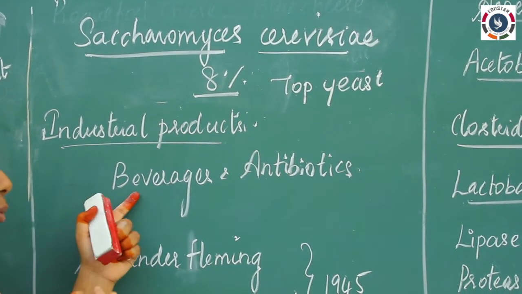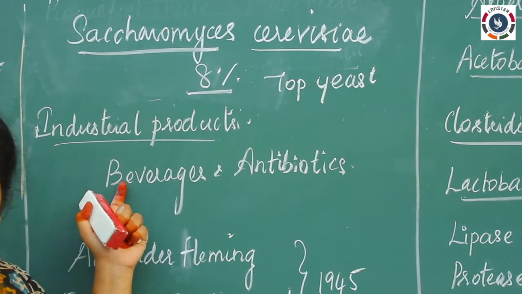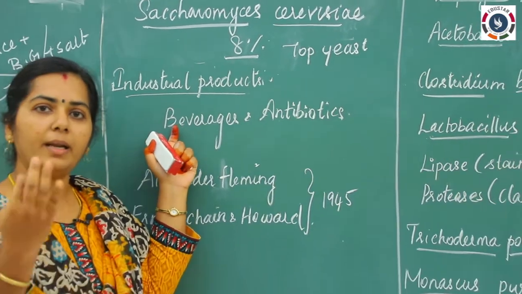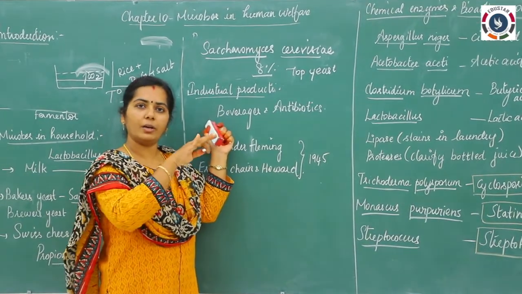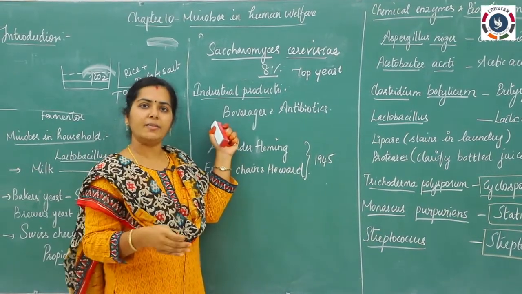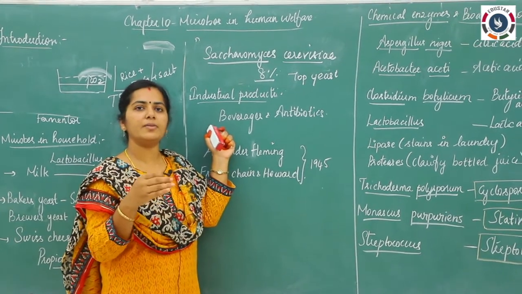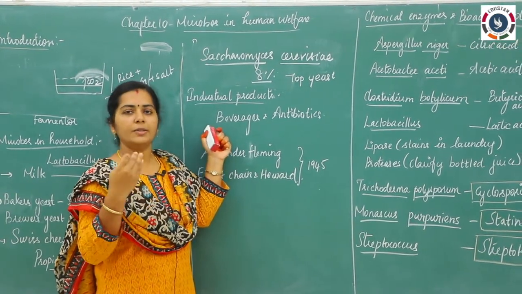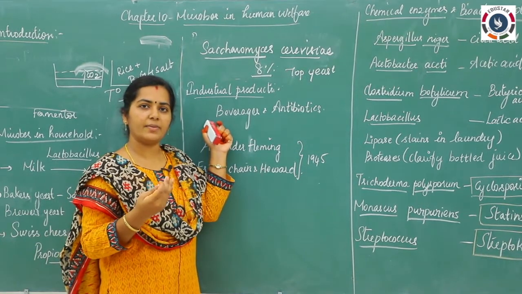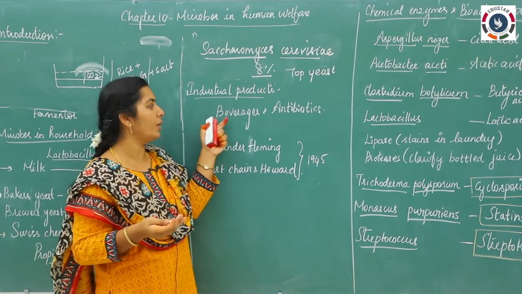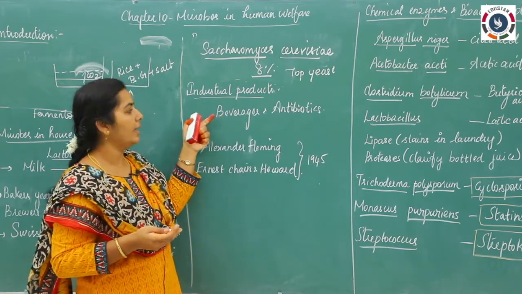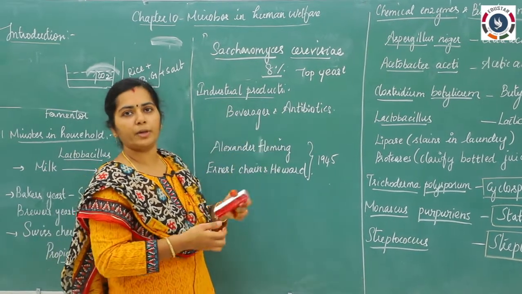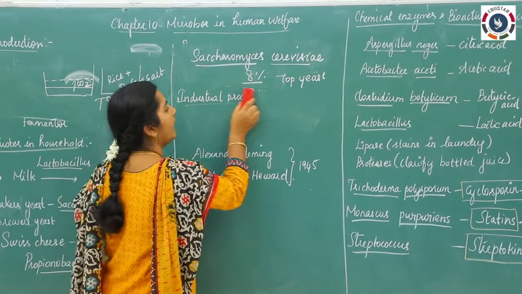If we do the brewing process in industries, we can do it only in a fermenter. The fermenter has a closed appearance, and an agitator will be present. The agitator is used for aeration as well as proper mixing. If you go to a beverage industry you can see the fermenter. The next one is antibiotic production. These are all the industrial applications.